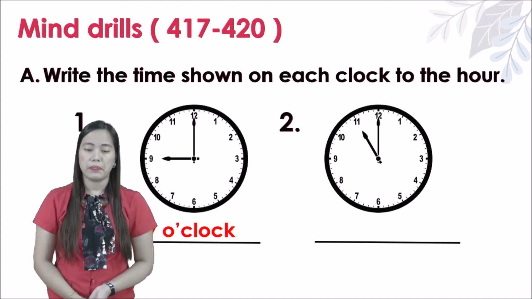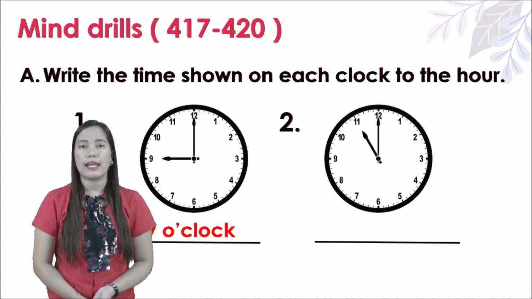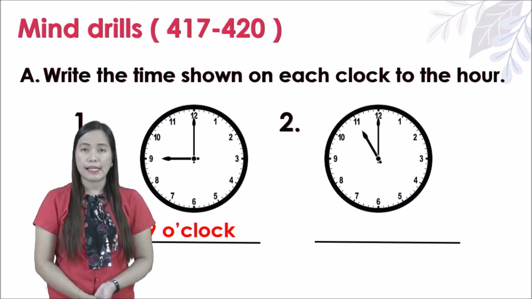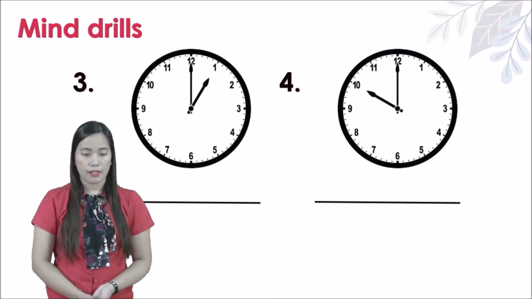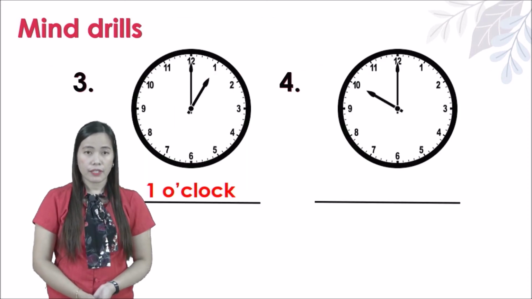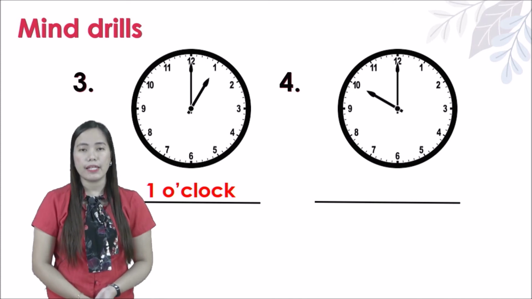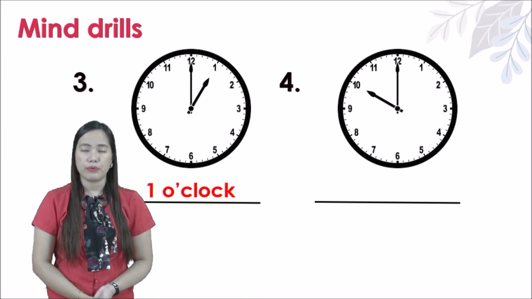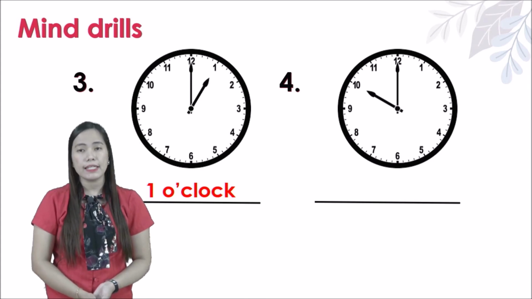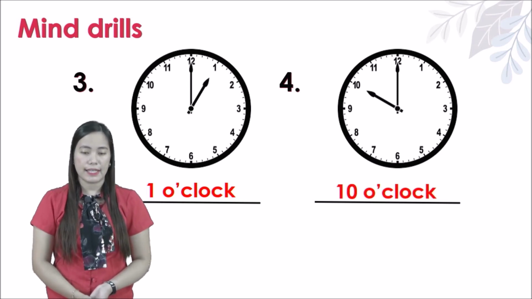How about number 2? The shorthand is in number 11 and the longhand is in number 12. What is that? Very good. 11 o'clock. Next, number 3. It's 1 o'clock because the shorthand is in number 1 and the longhand is in number 12. How about the number 4? The shorthand is in number 10 and the longhand is in number 12. So that is 10 o'clock. Okay, kindly write it, kids.